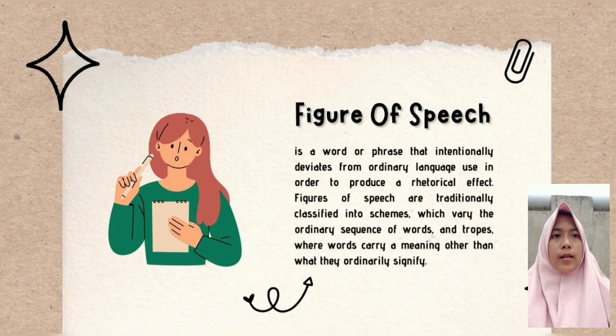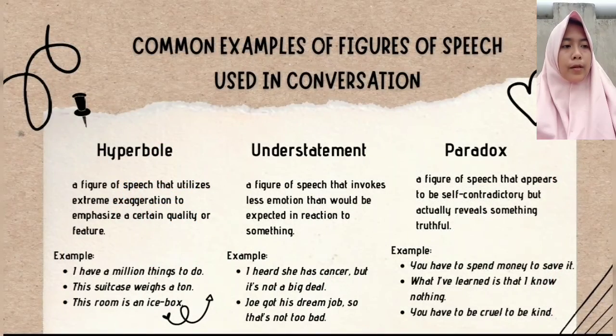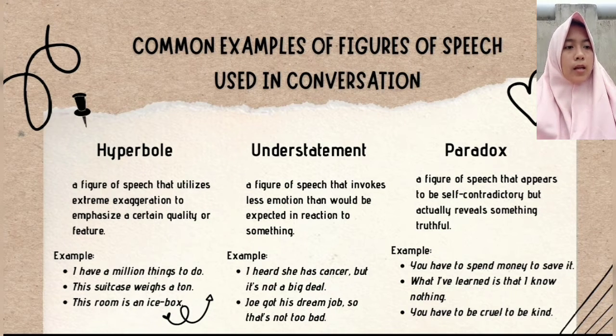Figure of speech is a word or phrase that intentionally deviates from ordinary language used in order to produce a rhetorical effect. Figures of speech are traditionally classified into schemes, with very ordinary sequences of words, and tropes, where words carry meaning other than what they ordinarily signify. Common examples of figures of speech used in conversation: hyperbole, a figure of speech that utilizes extreme exaggeration to emphasize a certain quality or feature.